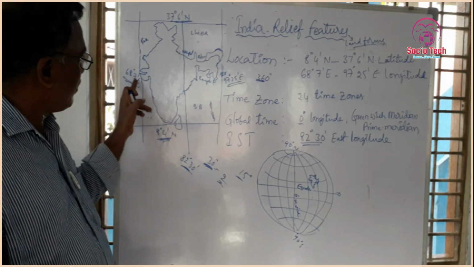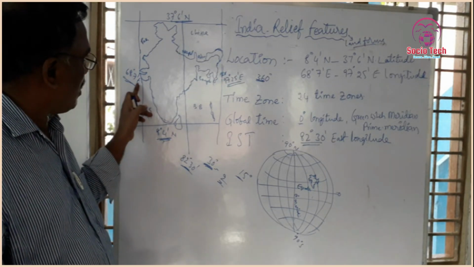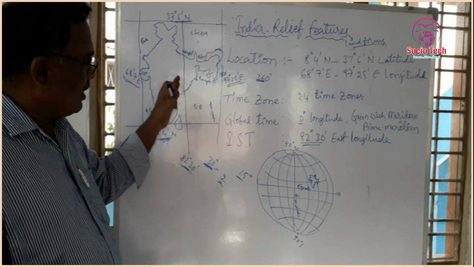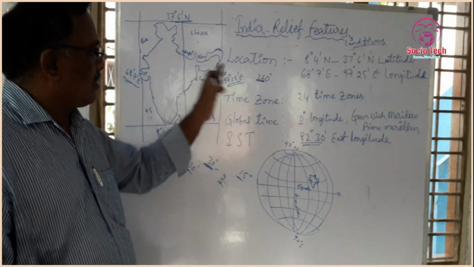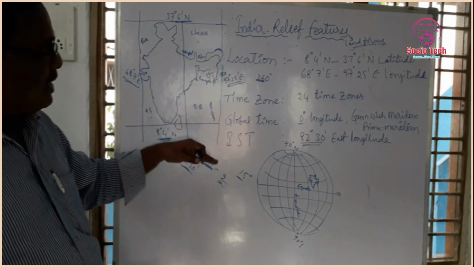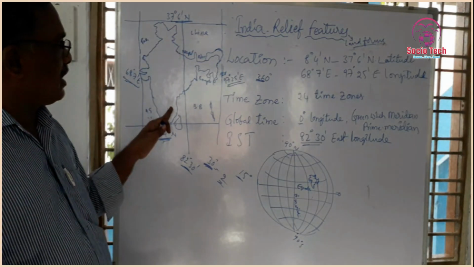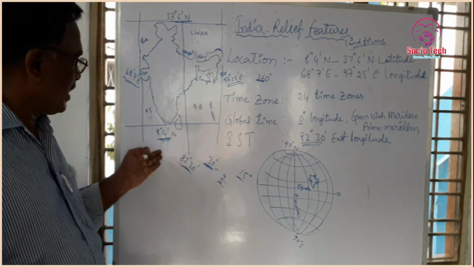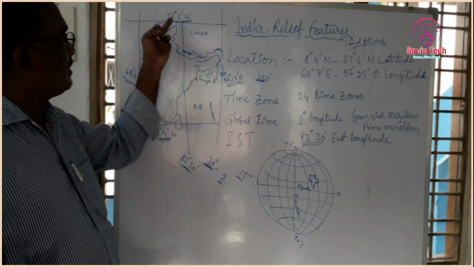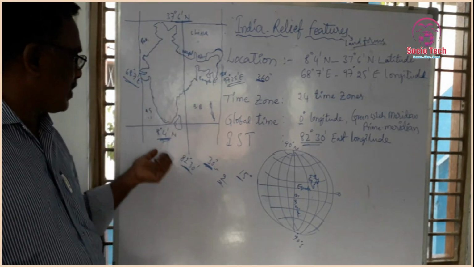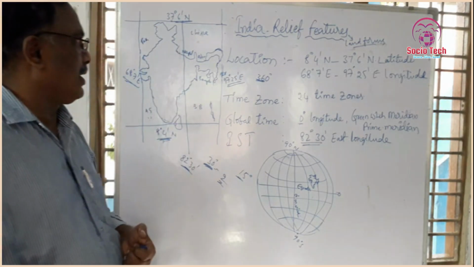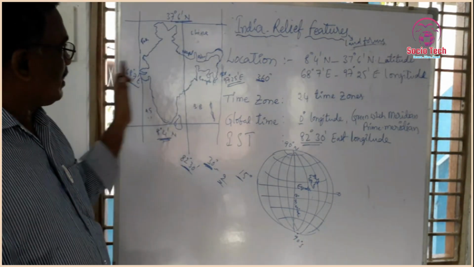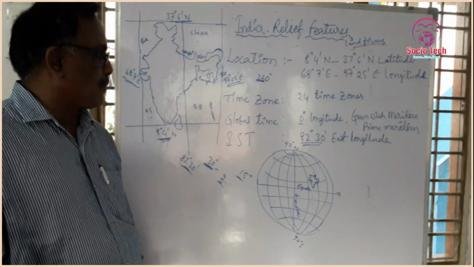See, here is 68 degrees 7 minutes east longitude, and after that 70, 80, 85, 82, up to 97. Totally, India extends north to south about 30 degrees, that means 8 degrees 4 minutes to 37 degrees 6 minutes, 37 minus 8, almost 30 degrees. So 30 degrees of latitudinal expansion is there, and 30 degrees of longitudinal expansion is there.